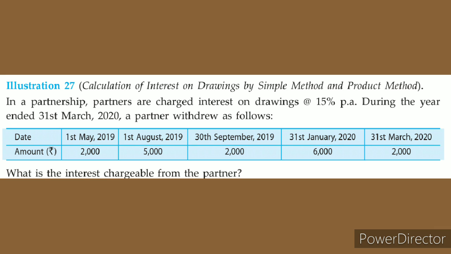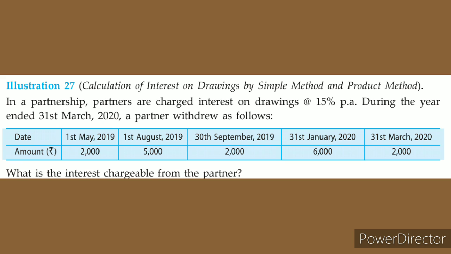Illustration 27, calculation of interest on drawings by simple method and product method. In a partnership, partners are charged interest on drawings at 15% per annum during the year ended 31st March 2020.